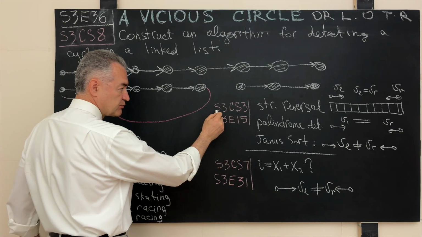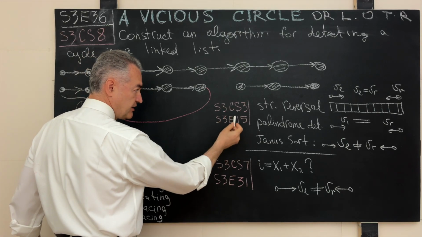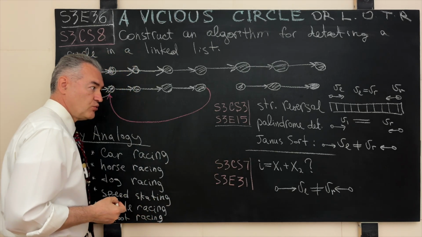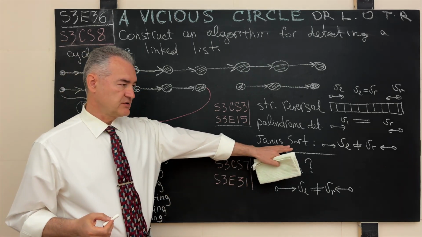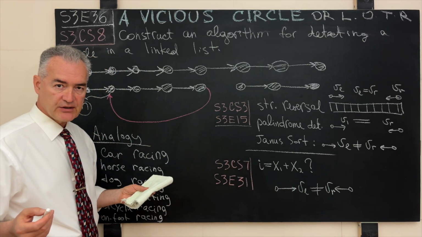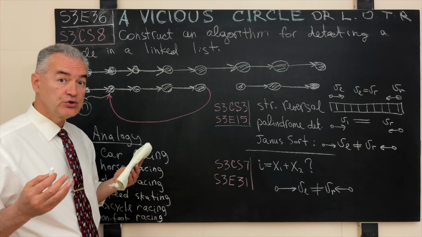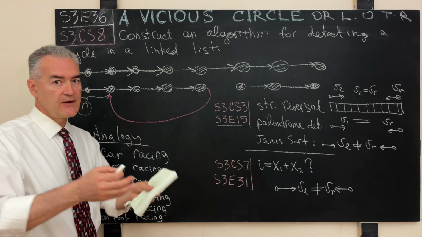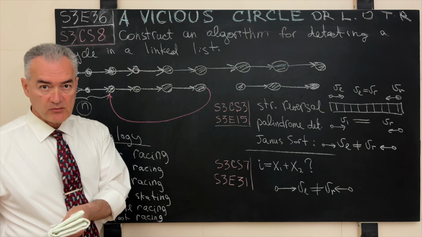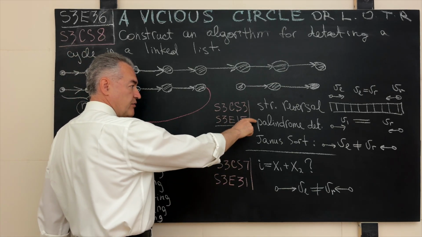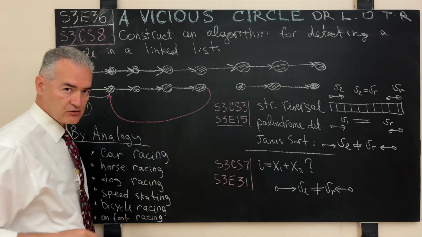In the computer science problem S3CS3, which we solved in season 3, episode 15, we honed in on the so-called Janus sort, which sorted in a linear container, in an array, only 2 types of objects. We put all the zeros, let's say, on the left of the array and all the ones, however many they are, on the right.